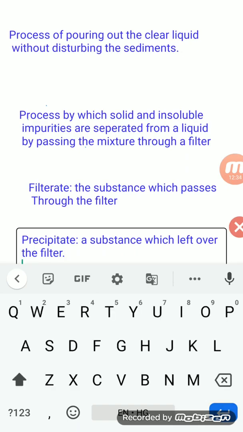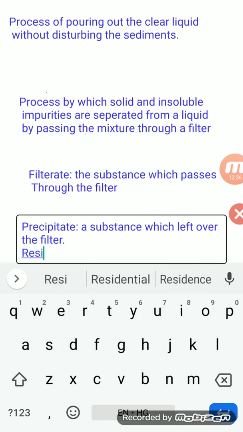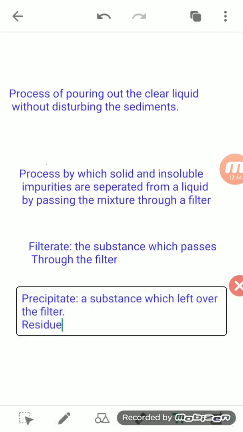We use another term for that, sometimes it is also known as a residue, or the impurities which are present on the filter while separating the solid impurities from the liquid. Okay, so this is filtration.